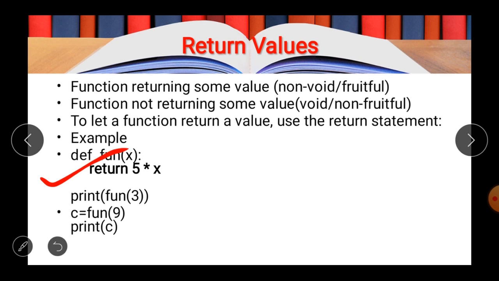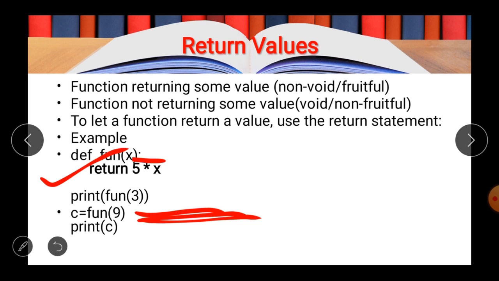And when there is a return, or you can say if the function is sending any value, then you need to receive that value in a particular variable in the main program. In order to receive the value, you will have to write the function call in this form: c is equal to fun, and you are passing the value 9.